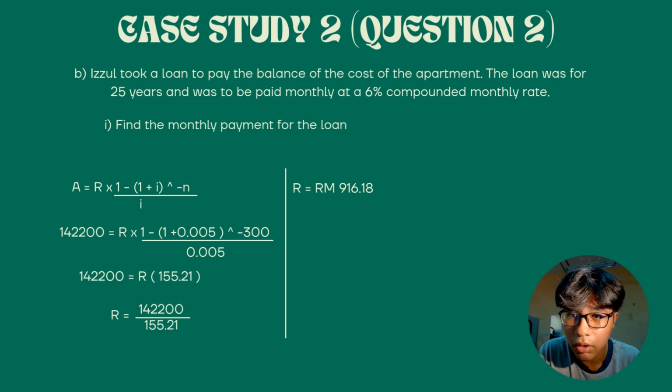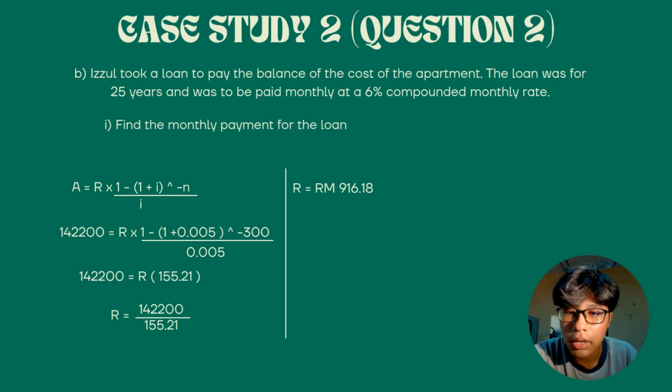142,200 equals R times (1 minus (1 plus 0.005) to the power of negative 300) divided by 0.005. Then we continue to calculate 1 minus (1 plus 0.005) to the power of negative 300 divided by 0.005, and we get the answer, which is 155.21.